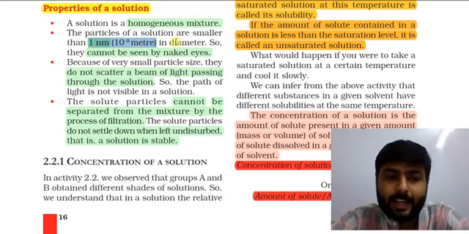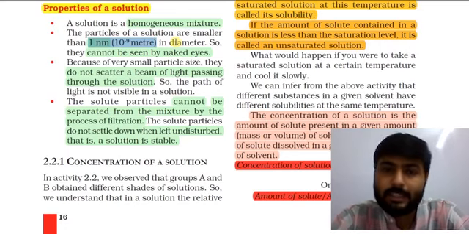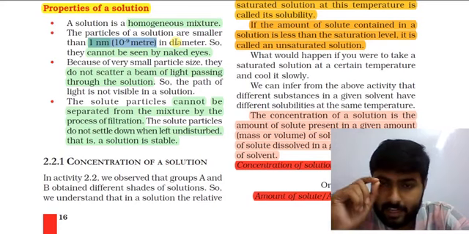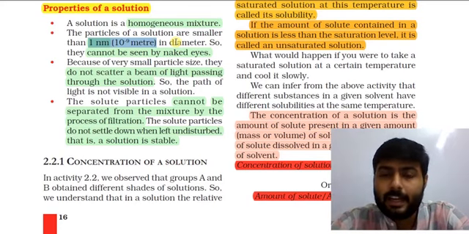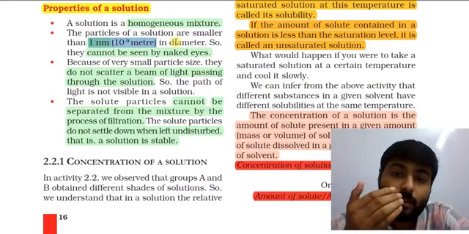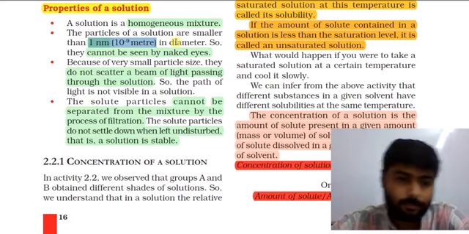So they cannot be seen by naked eyes. The particles of solution cannot be seen because they are very small and their size falls in the range of 10 raised to minus 9 meter, that is 1 nanometer.